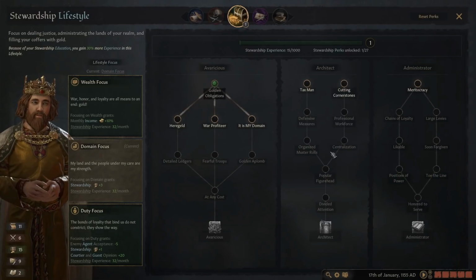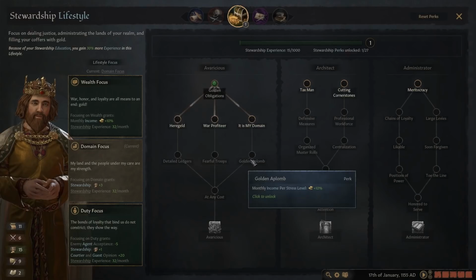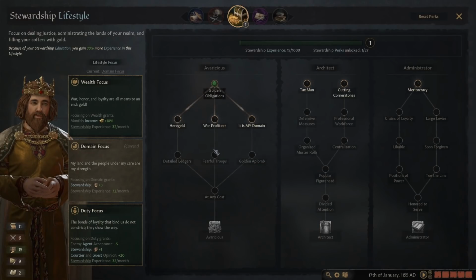Architect could work for him, I suppose, but I think the most fitting probably is this one that we started down. I think this is the best one. It's the most fitting for him. So we are going to go ahead and go down this one.